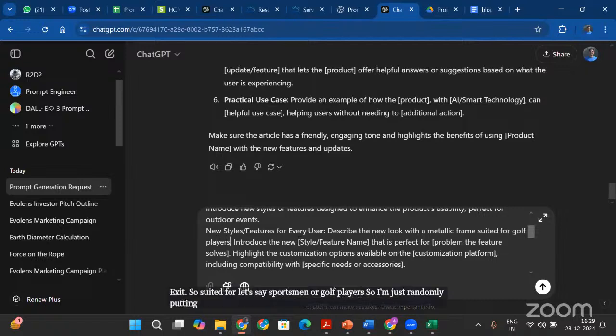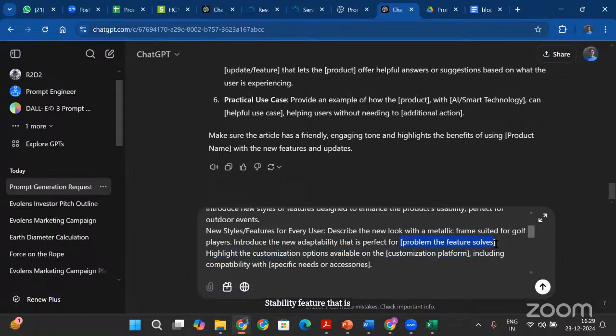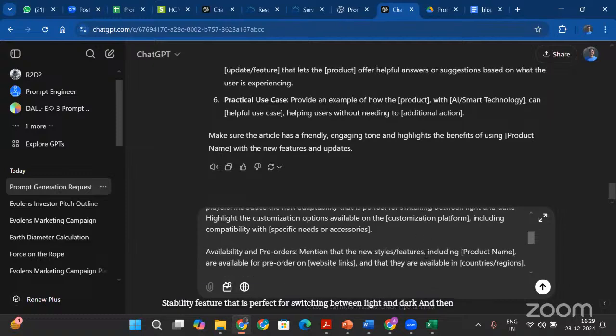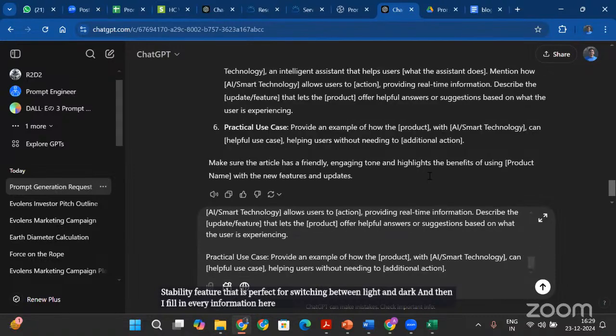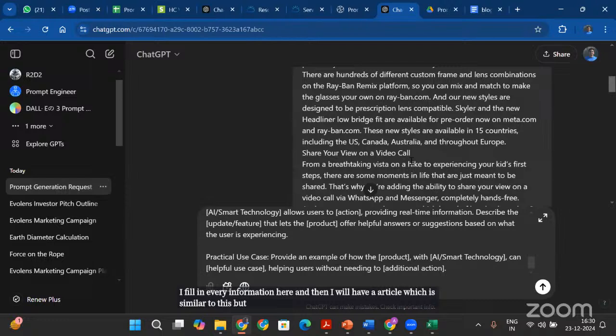Okay, so introduce the new adaptability feature that is perfect for switching between light and dark. And then I fill in every piece of information here, and then I will have an article which is similar to this, but now more refined and defined to my product.